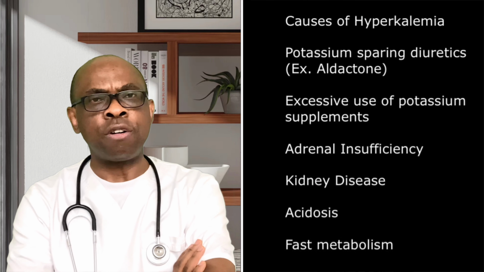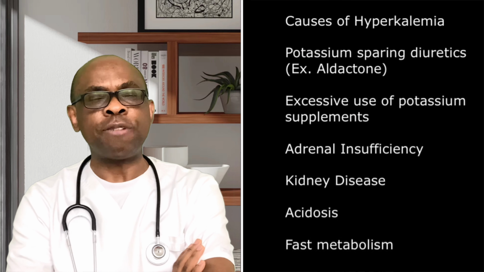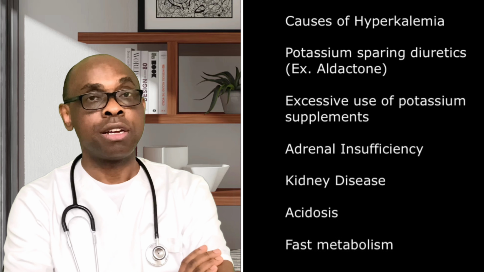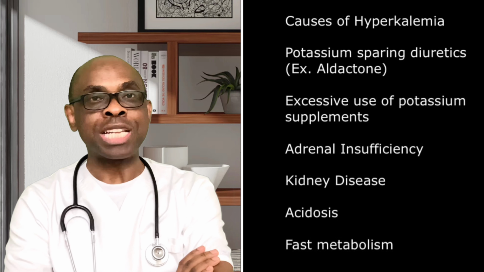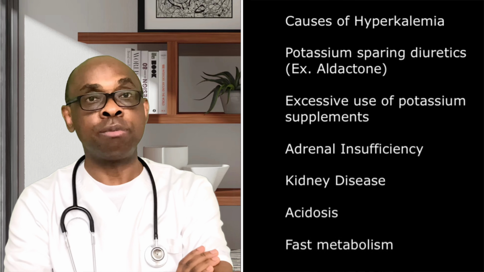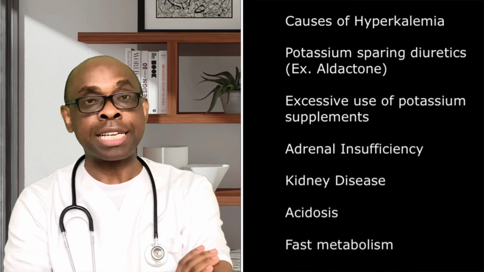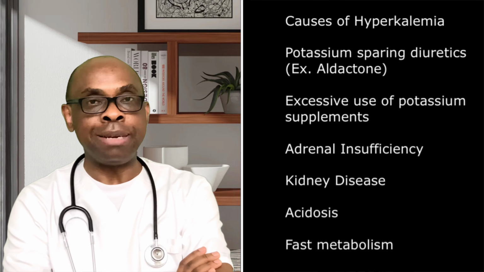What are the causes of hyperkalemia? Number one thing that you pay attention to, that you can see as some of the causes of hyperkalemia, is when a patient is taking potassium-sparing diuretics like Aldactone. The potassium can suddenly go above the normal range. So when they are taking Aldactone, make sure you check the potassium level at regular intervals so that the patient does not go into hyperkalemia.